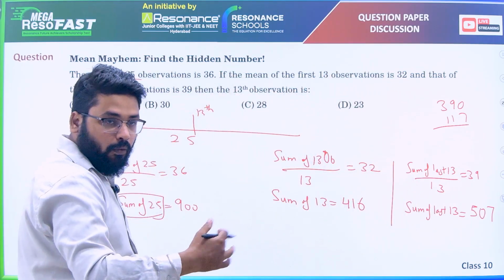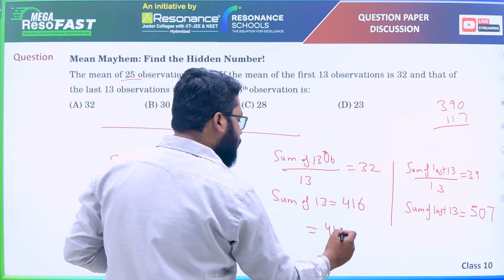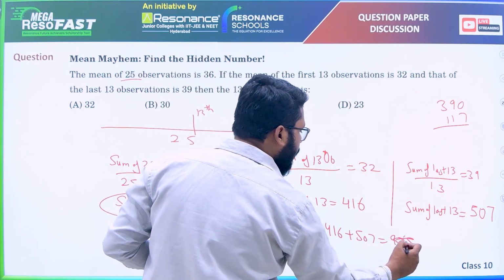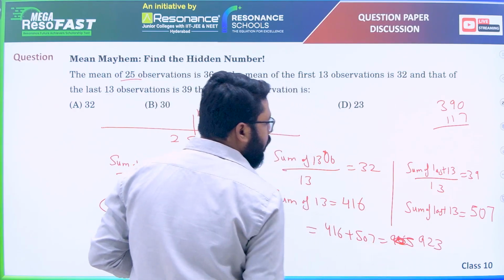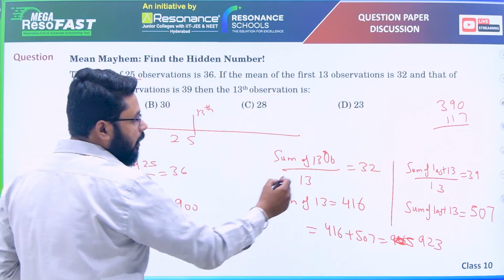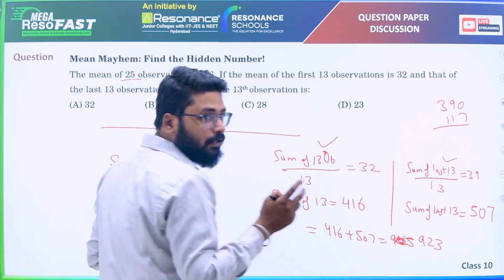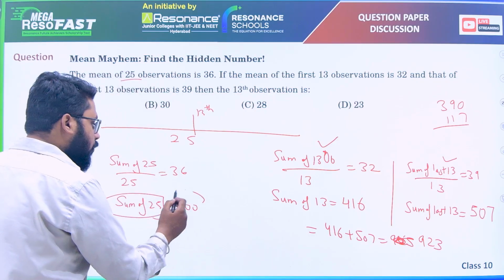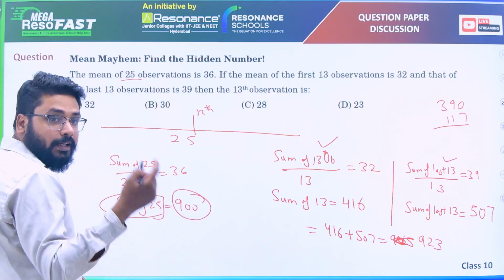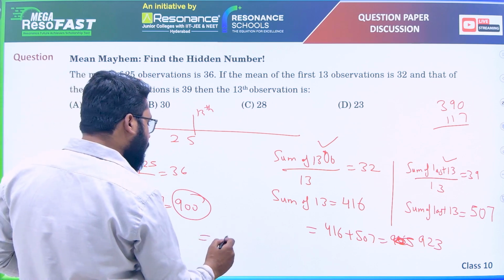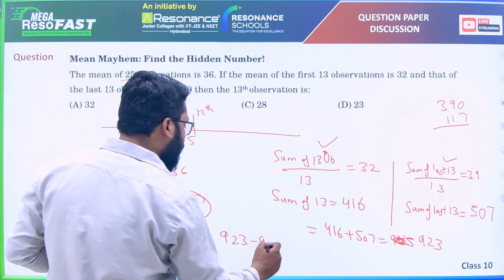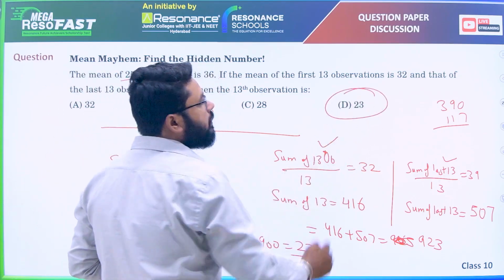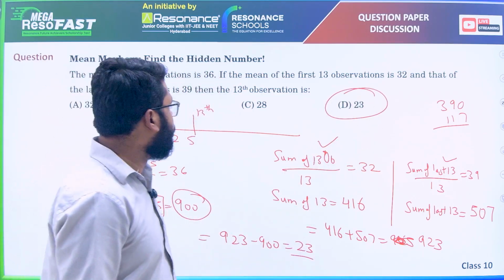So overall sum of these two will be 416 plus 507, that is 923. But the 13th term is here also and here also, meaning that quantity is counted twice. Otherwise the accurate sum is 900. So that extra 13th term will be 923 minus 900, that is 23. So the 13th observation is 23.